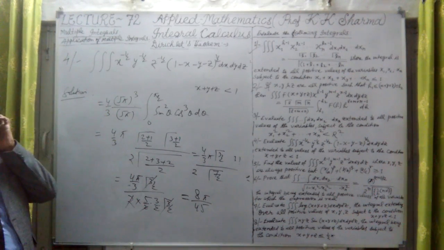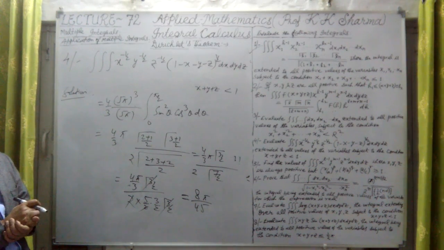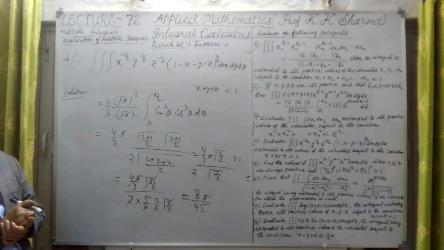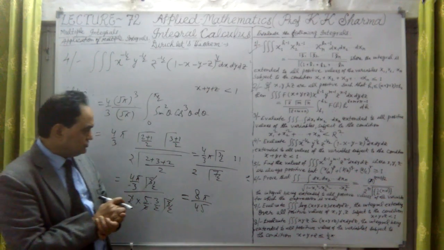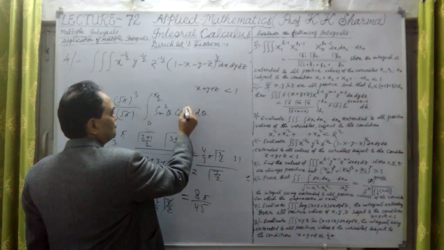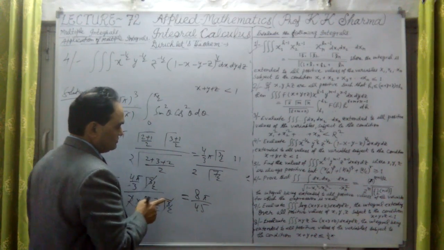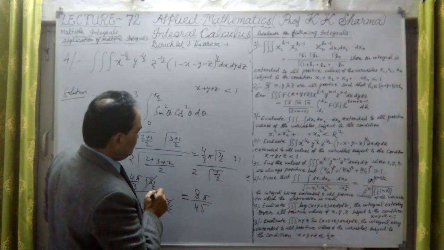Okay, so the answer comes out to be, for the fourth question, pi square upon 2. It is coming out to be pi square upon 2 because the limits here are 0 to pi by 2. Sin square theta, cos square theta, it is coming out, not cube. It is coming out as sin square theta, it means sin square theta, cos square theta.